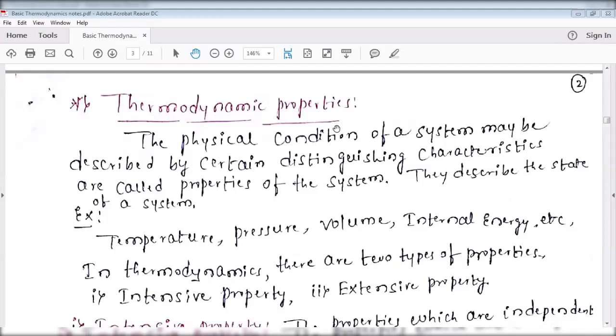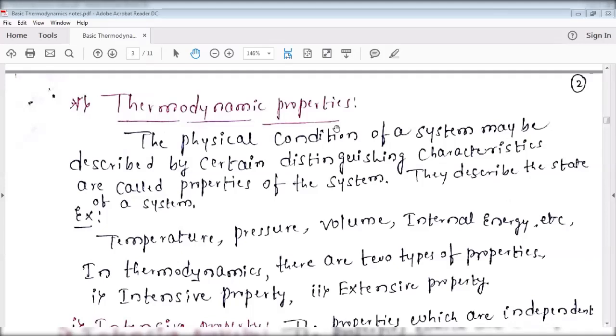In the last class, we discussed the basic concepts of thermodynamics: introduction, applications of thermodynamics, system, system boundary, surroundings, an example for system boundary, and an example for surroundings.